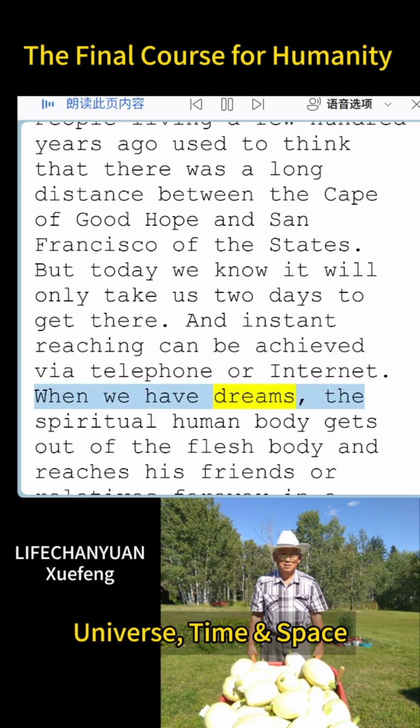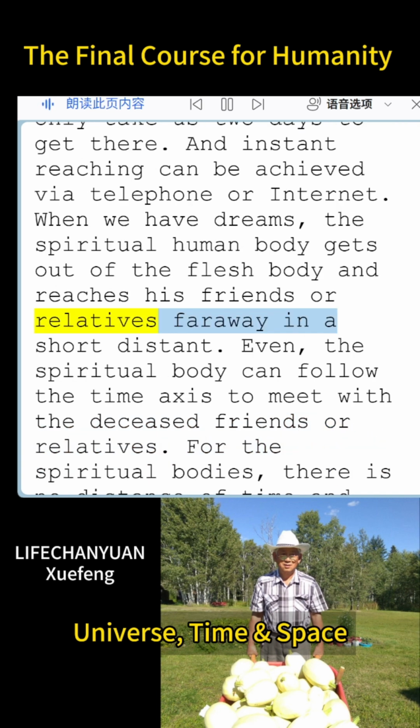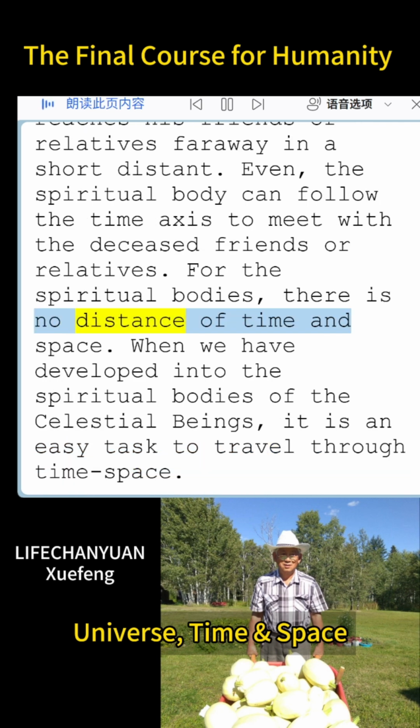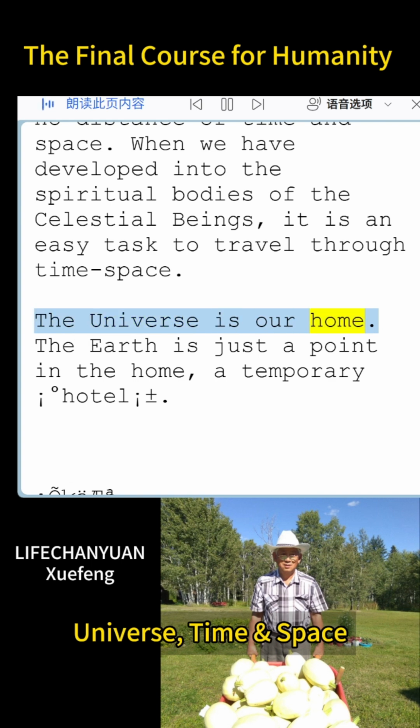When we have dreams, the spiritual human body gets out of the flesh body and reaches his friends or relatives far away in a short distance. Even, the spiritual body can follow the time axis to meet with the deceased friends or relatives. For the spiritual bodies, there is no distance of time and space. When we have developed into the spiritual bodies of the celestial beings, it is an easy task to travel through time-space. The universe is our home. The Earth is just a point in the home, a temporary degree hotel, plus or minus.